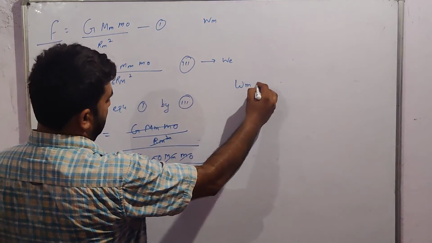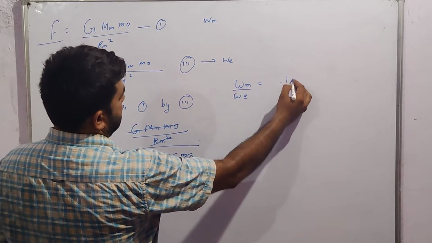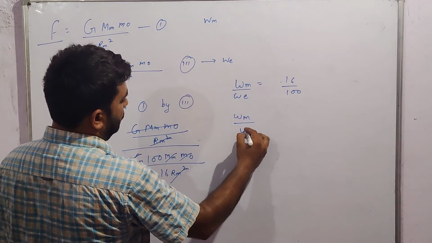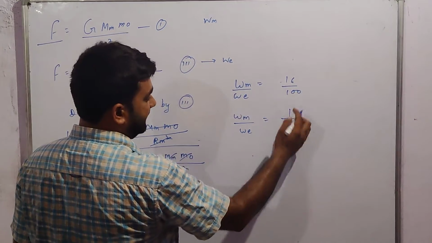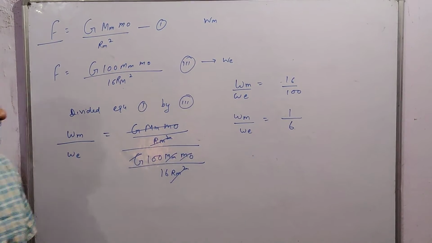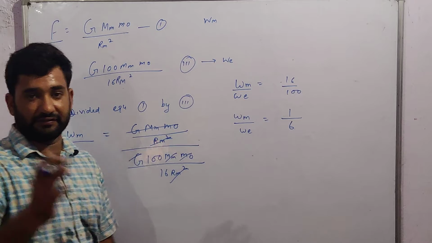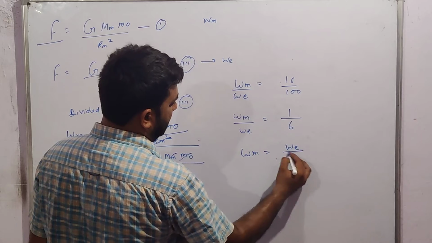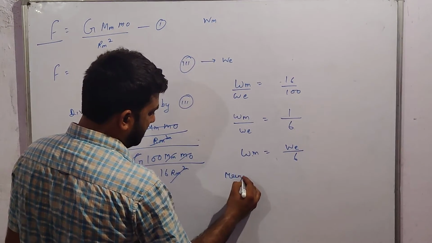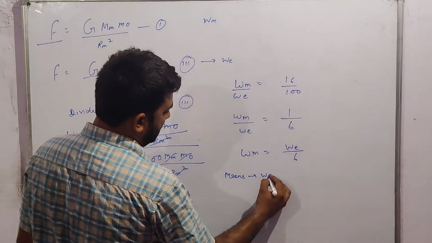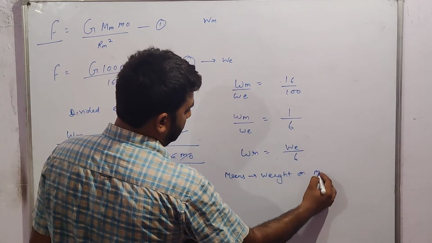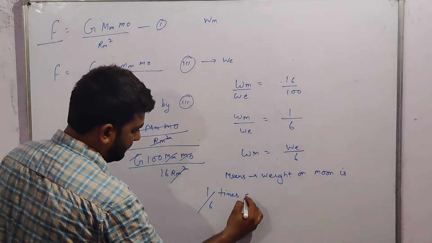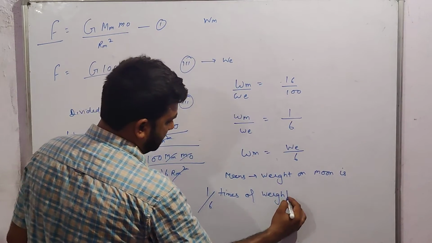Now Wm by We is equal to 16 by 100. 16 sixes are 96, so it is near about 1 by 6. So Wm is equal to We by 6, which means the weight on moon is 1 by 6 times the weight on earth.